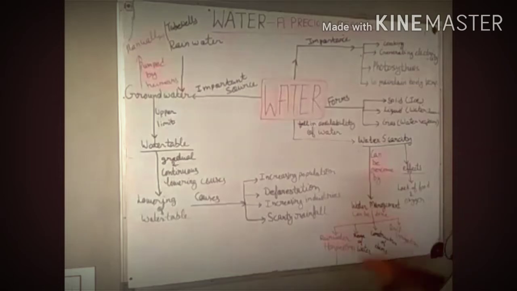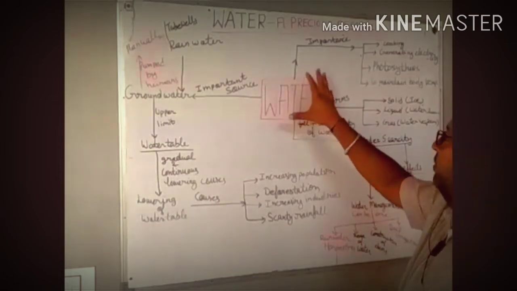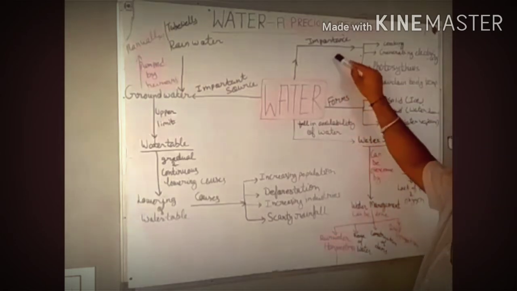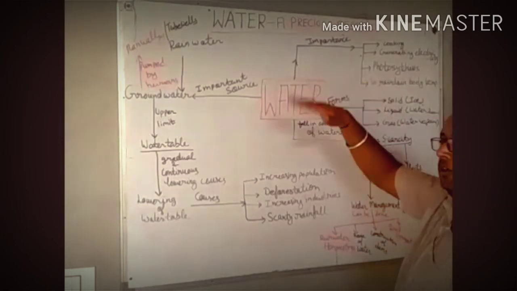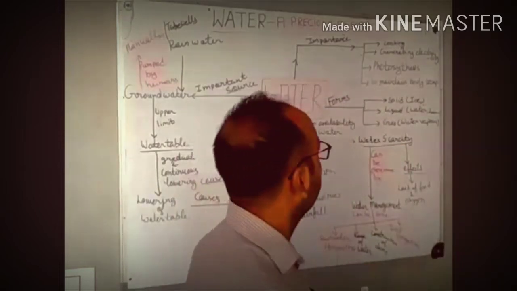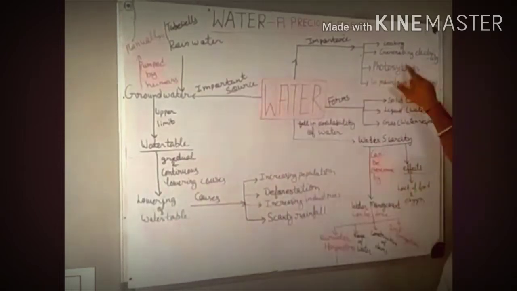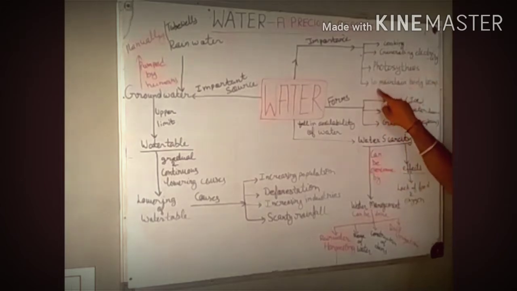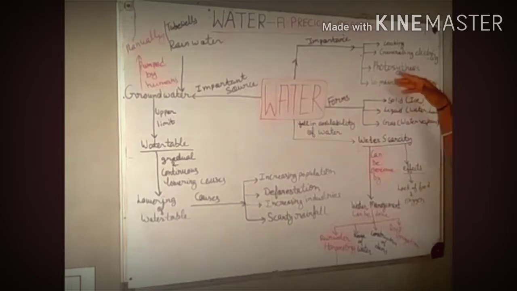So let's start. The name of the chapter is Water, a Precious Resource. First of all, the importance of water. We discussed how water is important. Water is used in cooking, water is used in generating electricity, water is used by plants in photosynthesis. If water is not there, plants will not be able to perform photosynthesis. Also, it is very helpful to maintain body temperature, right? So these are four, and you can write even more than four.